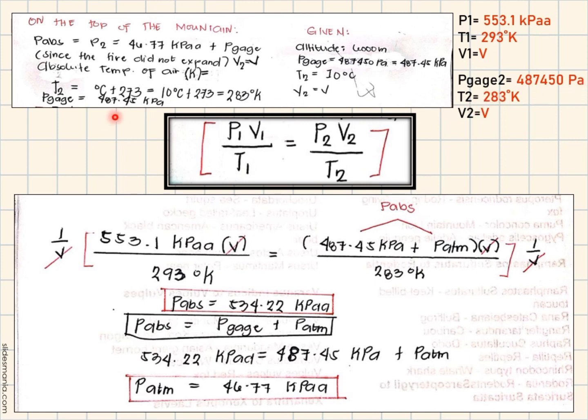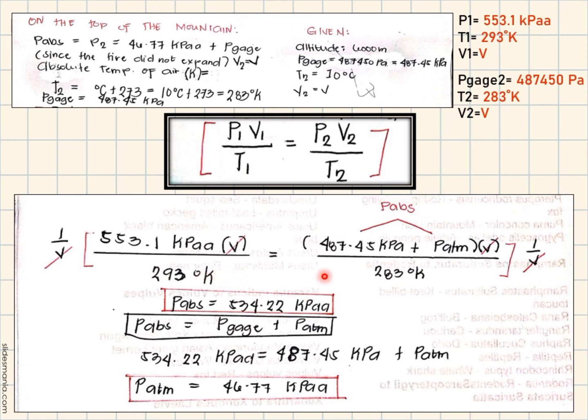to 487.45 kilopascal. Then we can use the combined gas law formula PV over T, in which we will substitute P, absolute pressure, as the total pressure, which is 553.1 kilopascal absolute, times V1 over T1, which is 293 Kelvin.